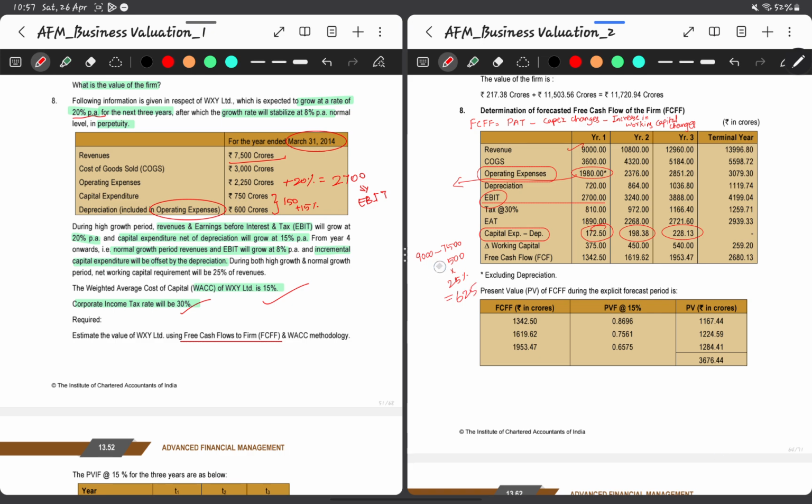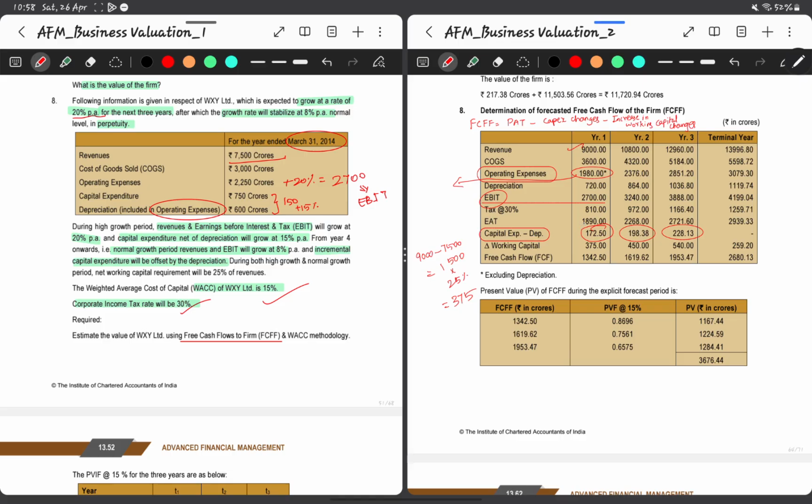Sorry, there is a miscalculation here. So 9000 minus 7500 is 1500, multiplied by 25 percentage is 375. Yeah, so this way we can find out the increase in working capital. Same way from 9,000 it has increased to 10,800. So difference between these two is 1,800, multiplied by 25 percentage is 450. Same way the difference between these two and then multiplied by 25 percentage will give us the working capital changes.